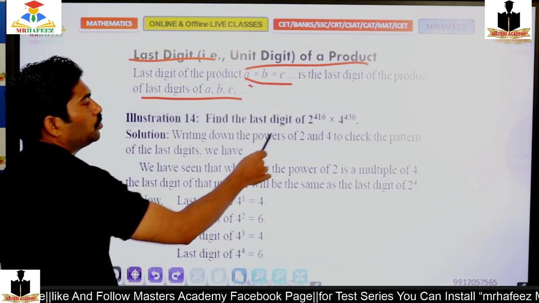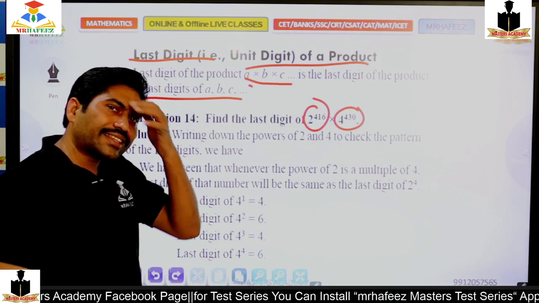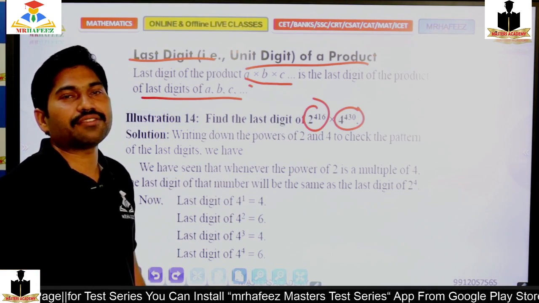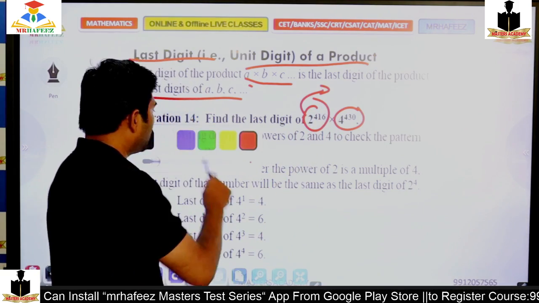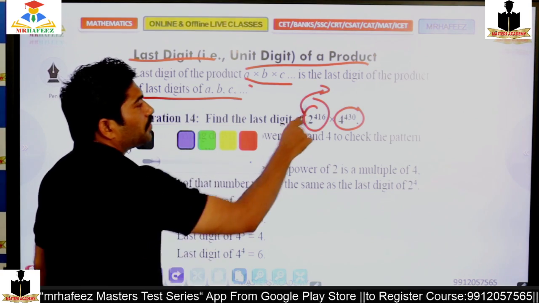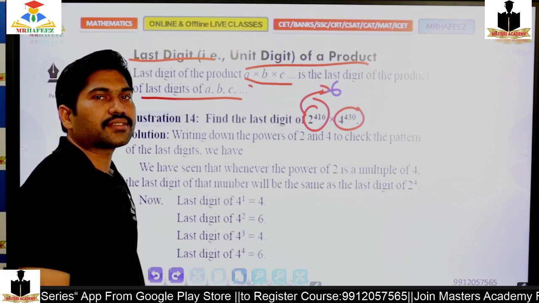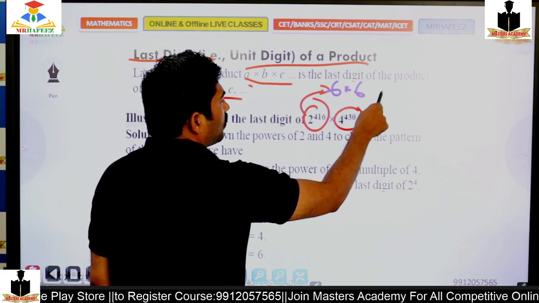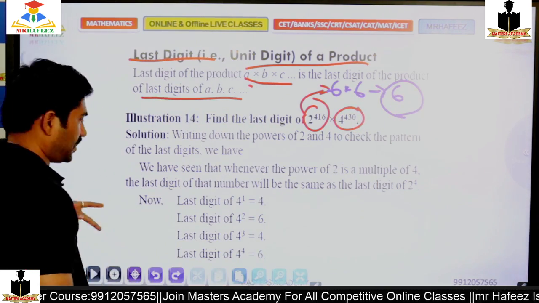Example: 2 power 416 times 4 power 430. 416 is divisible by 4, so it's the last cycle value, 2 power 4, which is 6. And 4 to an even power is 6. 6 times 6 always gives 6. So the final answer is 6.